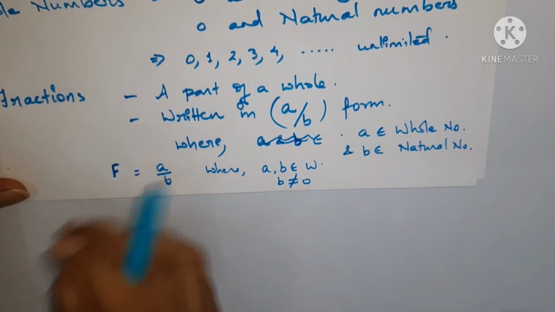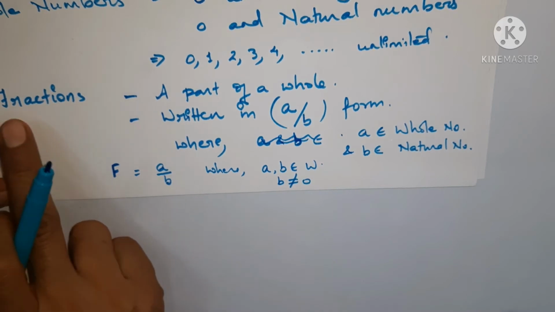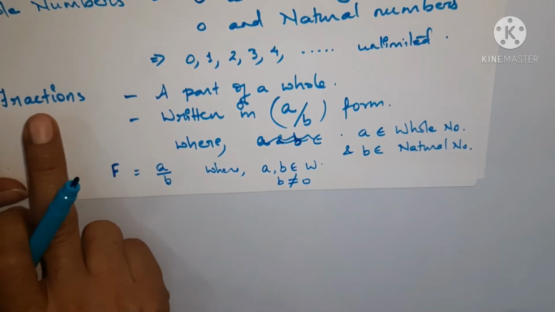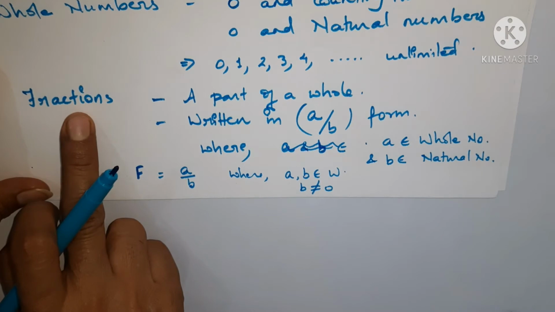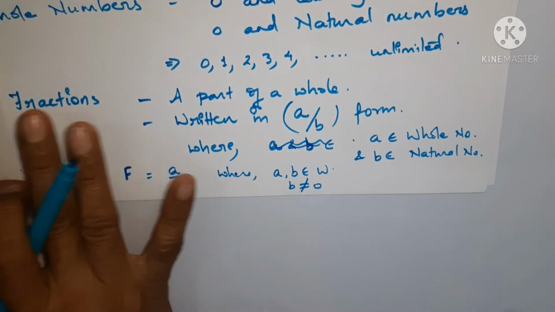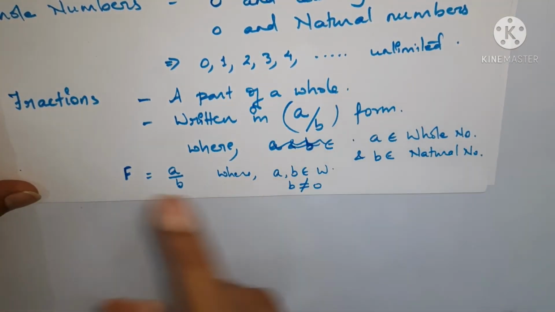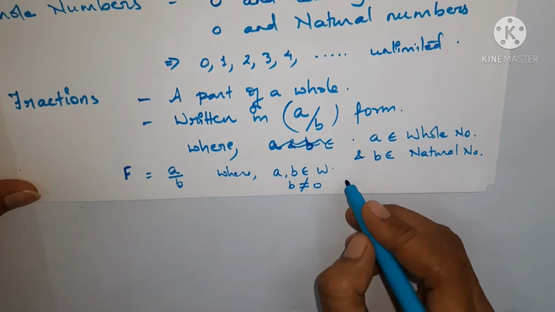So every fraction is a positive number. Fractions cannot be negative.